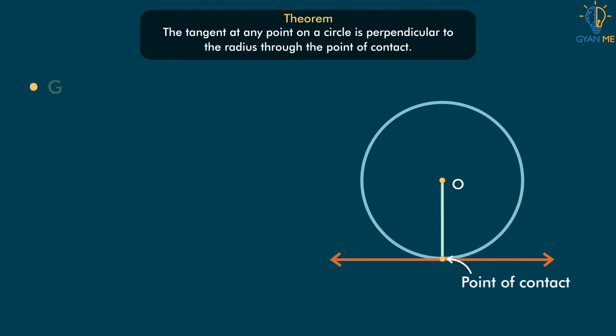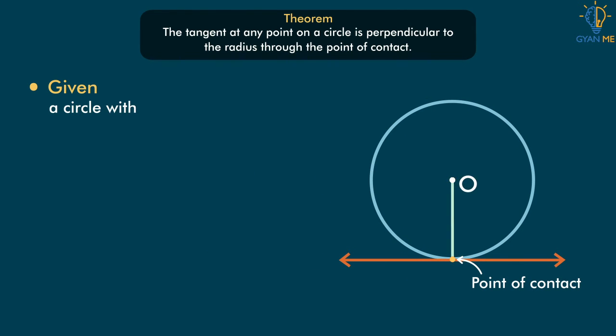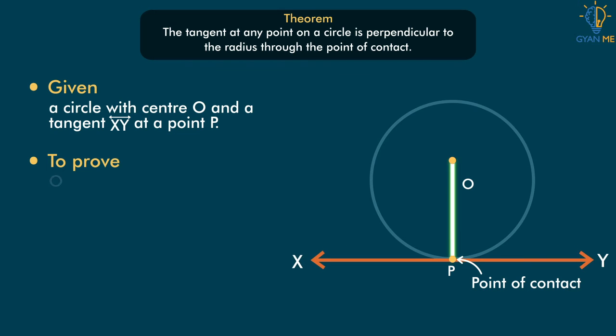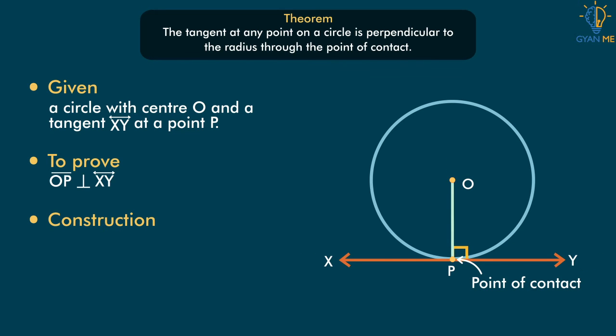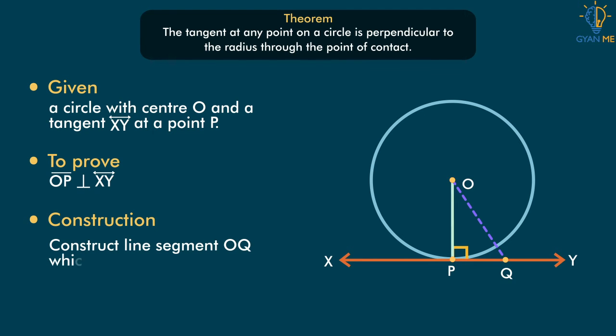So what are we given here? A circle with center O and tangent XY at a point P, which is nothing but the point of contact. We need to prove that OP is perpendicular to XY. For that, we shall do some construction first. Take a point Q on XY other than P and join OQ. You can see it intersects the circle at point R. So let's see the proof.